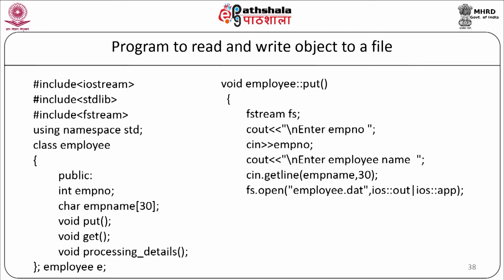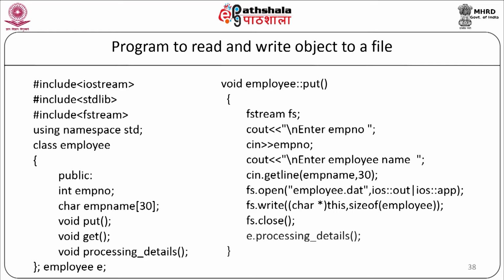Now we will write the data that we have taken from the user to the file as fs.write((char*)this, sizeof(employee)), and then we will close the file as fs.close and we will call the member function processing details, and our member function will end. So as you can see here, the employee number and name is taken into the this pointer record, and this record is written to the file.